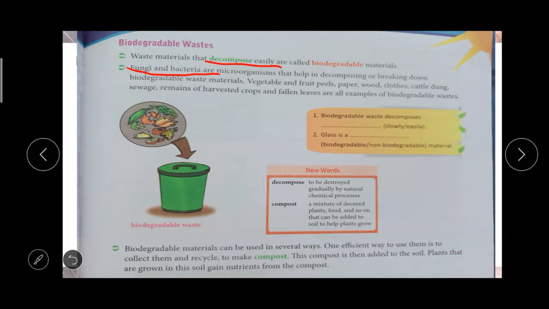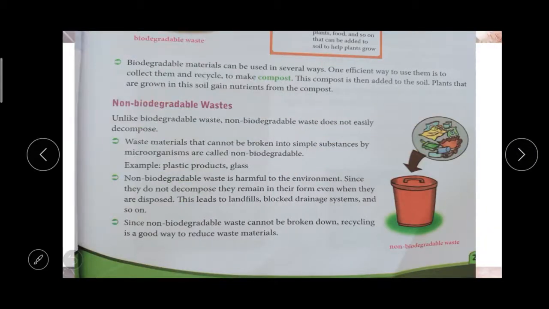After that we can plant any one of the plants in that place, and it will grow very flawlessly and get all the nutrients required for growing. So these are biodegradable waste. Second one, non biodegradable waste.